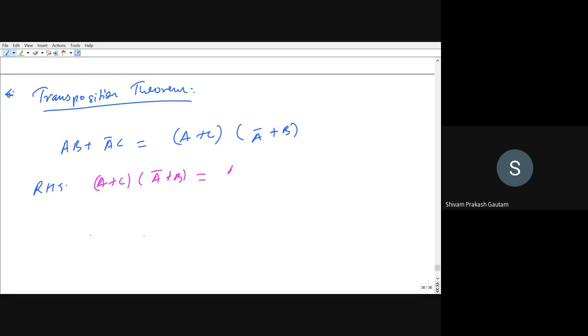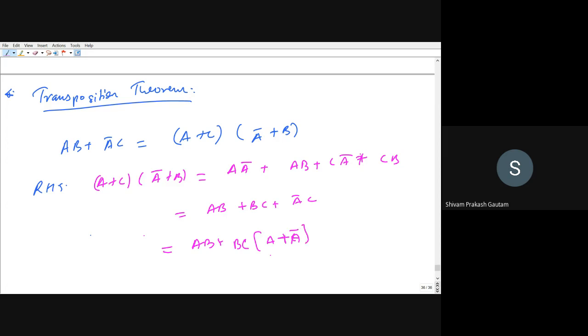You can open the bracket. So this is A into A bar plus AB plus C into A bar plus C into B. Right? So A into A bar is 0. So I can write AB plus BC plus A bar C. Right? Now in this BC, what will I be doing? AB plus BC. I will be adding A plus A bar.